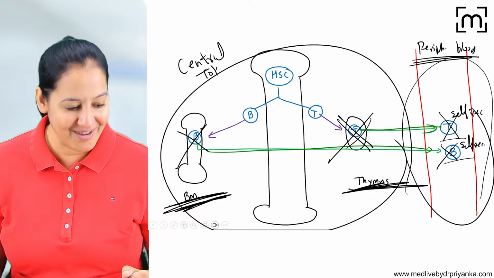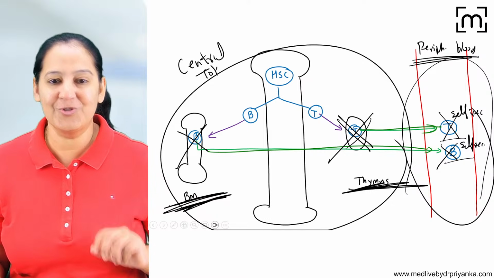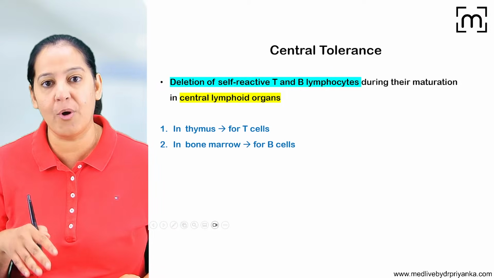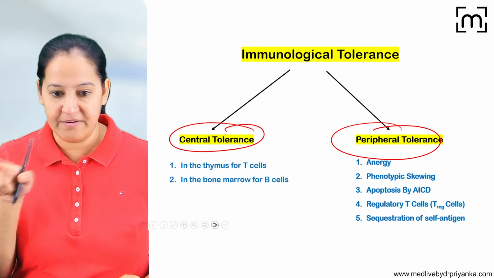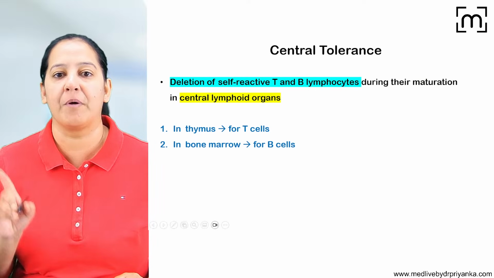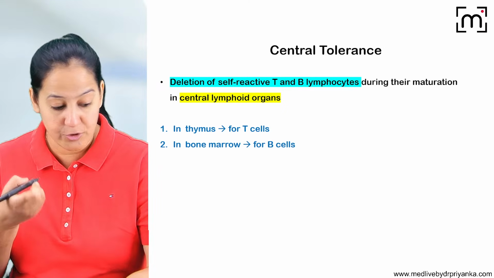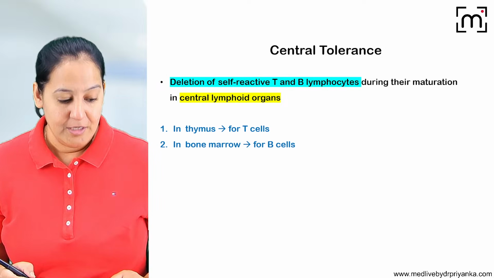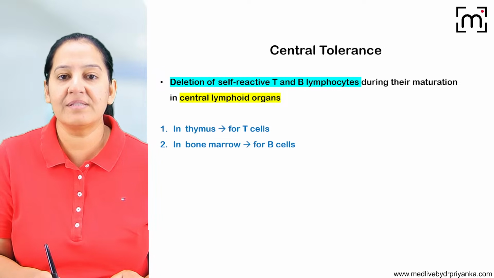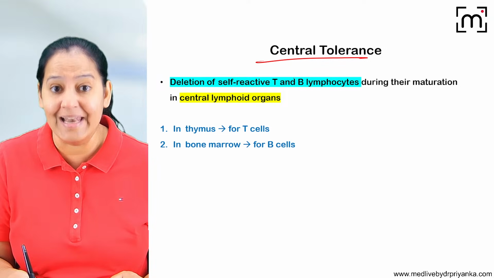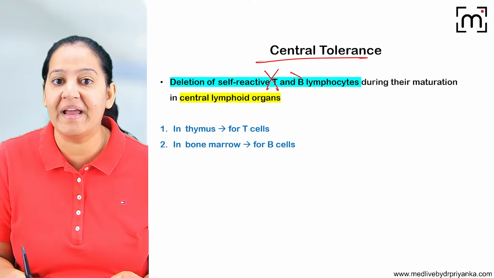And this is known as peripheral tolerance. Say yes, people. Got it? Can we go ahead? These are the two mechanisms of tolerance: central tolerance and peripheral tolerance. One by one, we will see the mechanism. So let's talk about central tolerance. What is central tolerance? Now you tell me, you understand. Okay. So in central tolerance, we kill the self-reactive B and T lymphocytes.